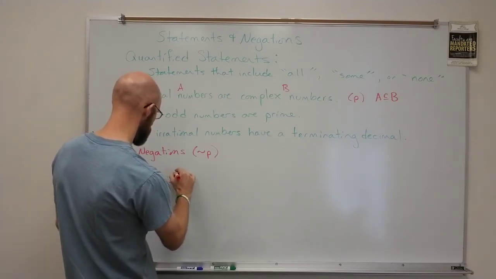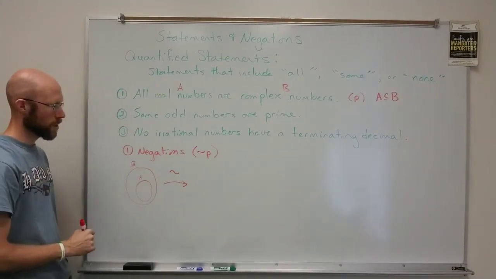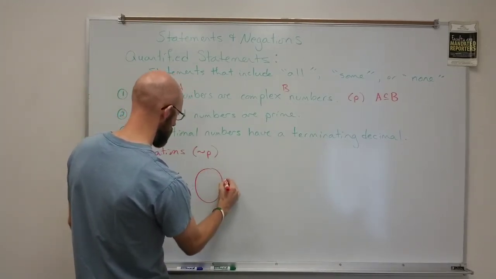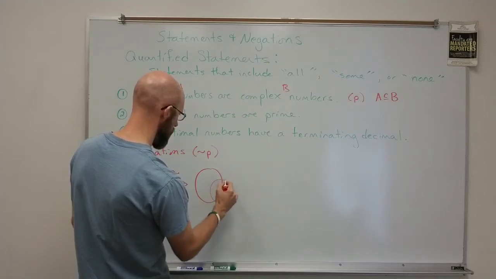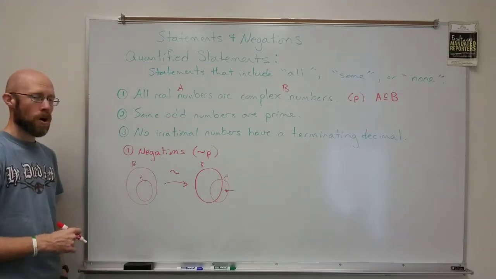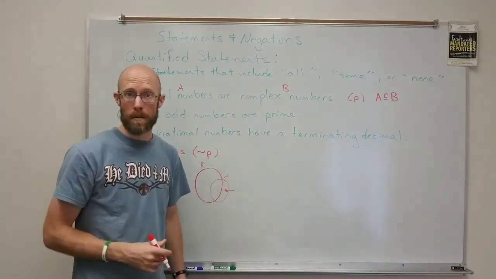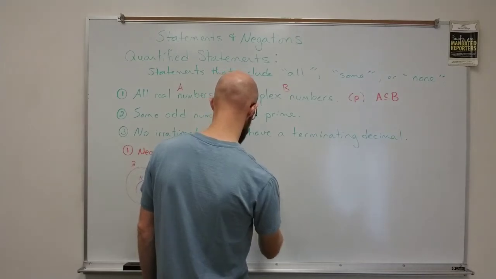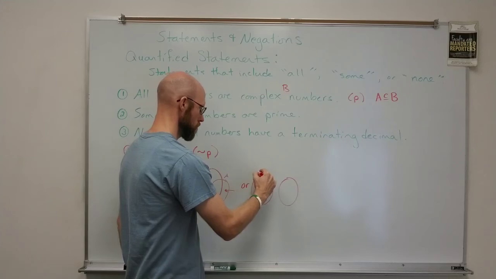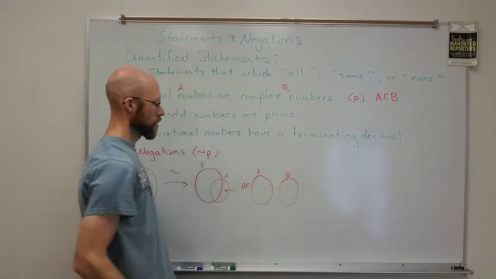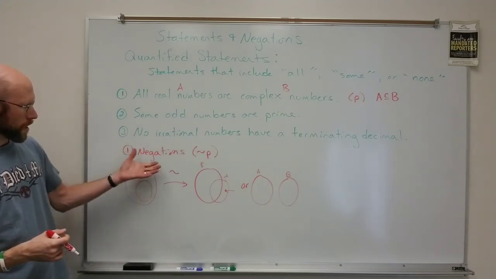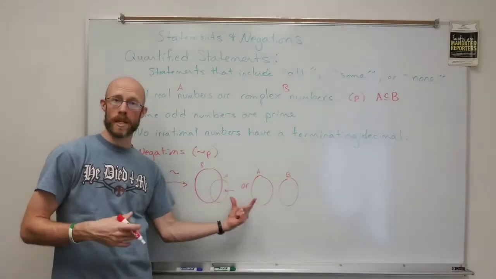So the negation, and I'll use the little squiggly line for the negation here, is either going to be a set where A contains elements that are outside of B, right? Or it could be the case that they're completely disjoint. Maybe there's no intersection at all. And so what I want to do is make a sentence that describes these two together.